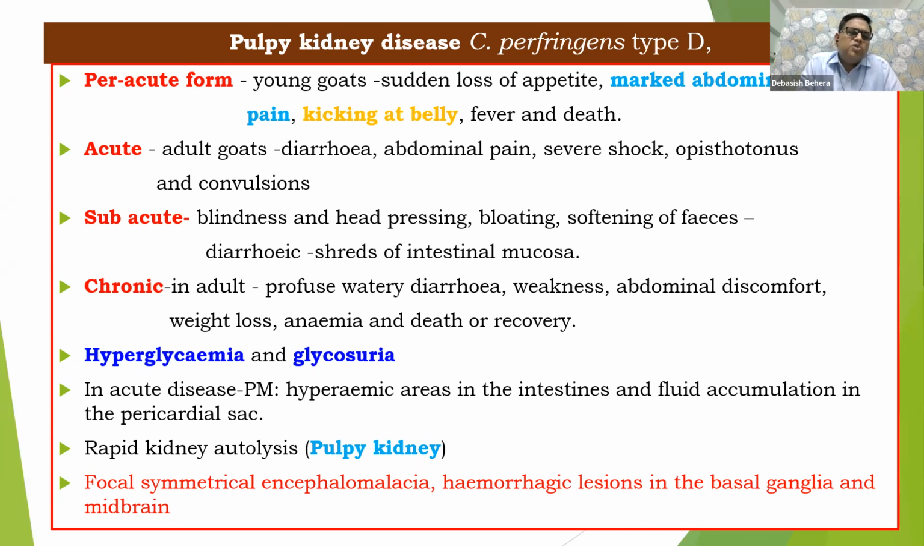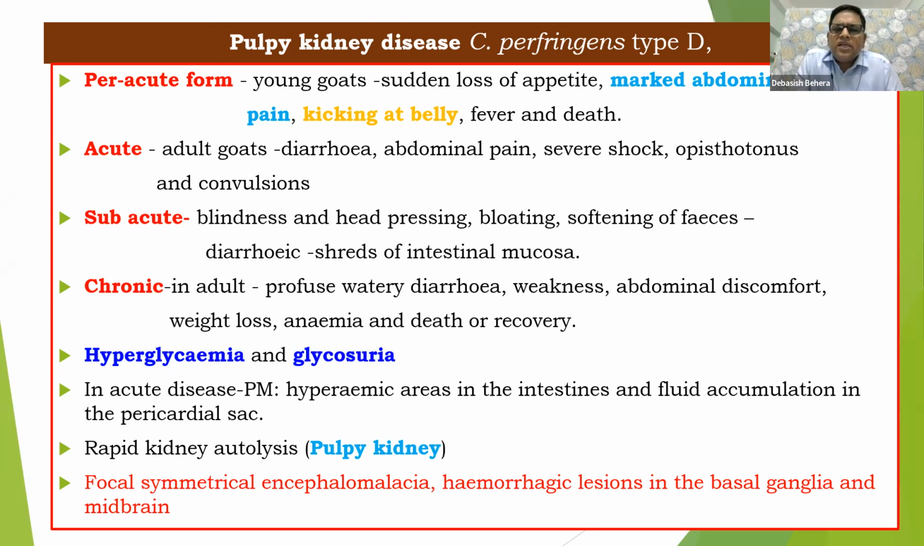In chronic form, mostly we don't get chronic form. Generally, they die immediately just after the peracute or acute form. But in a few cases, we may get chronic form. Still, there is profuse diarrhea, weakness, weight loss, anemia, death. There may be death, or in some cases we may get recovery.